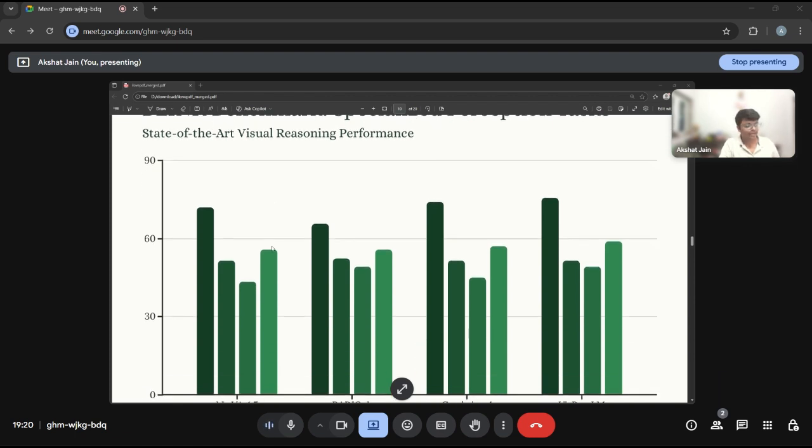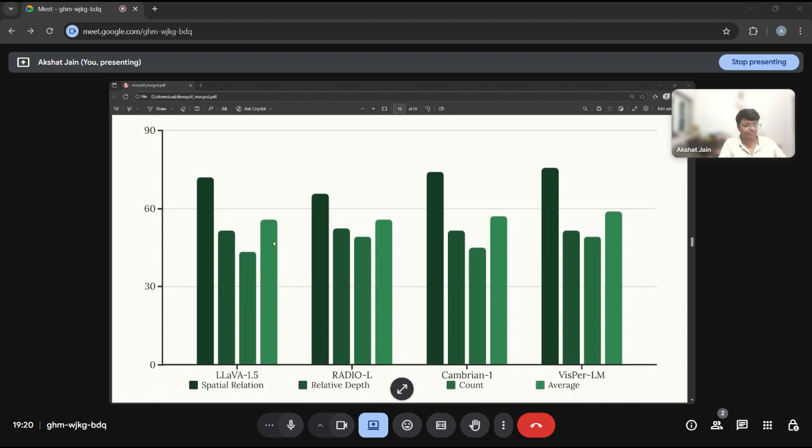So if we come to the BLINK benchmark, which tests visual perception in a different way from CV bench, the results are even more striking. VisPer-LM achieves a 58.8% average score, which is the best performance among all methods tested. We improved by 3.5% over LLaVA 1.5 on a spatial relation task, going from 72% to 75.5%.